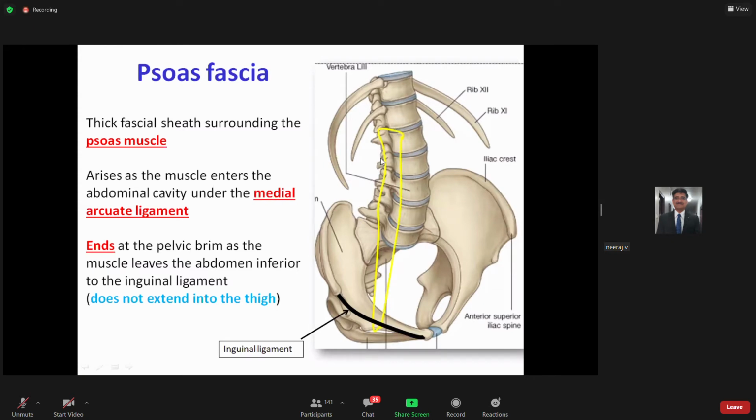Laterally, it blends with the anterior layer of the thoracolumbar fascia, which we will see ahead. Medially, it is attached to the bodies and the intervening intervertebral discs of the lumbar vertebrae, which you can see here. Below, it is fused with the arcuate line of the pelvis and the fascia covering the iliacus muscle. So this is how the psoas fascia is expanded.